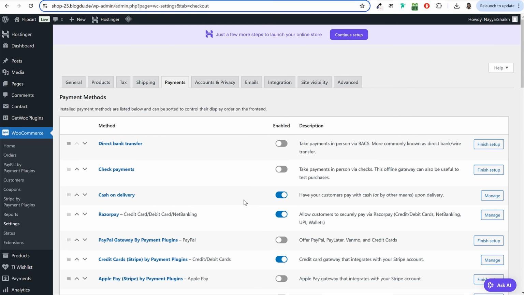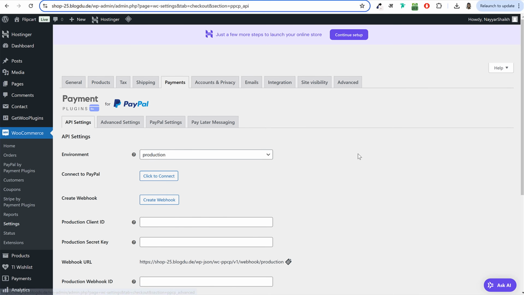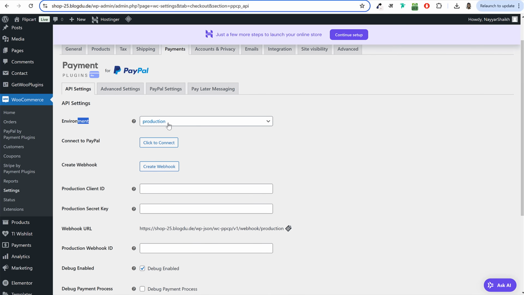Let's start from the top. First of all, let's set up PayPal. This is very simple to set up. First of all, make sure to activate this. Click on PayPal Gateway by WooCommerce. Make sure it is enabled. This is tick marked. If it is tick marked, you can go to API settings. Under the API settings tab, make sure under environment, production is selected.